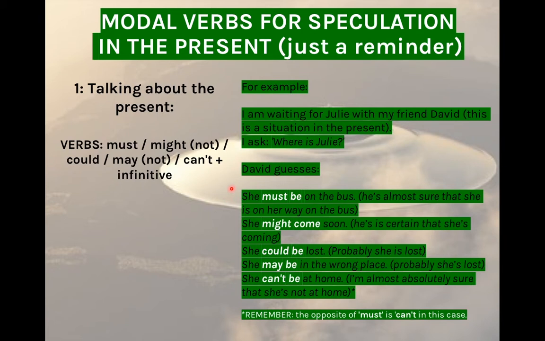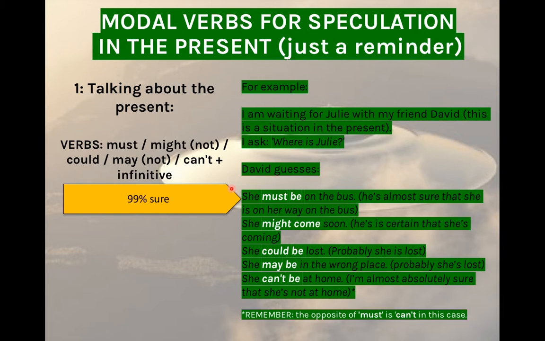He is almost sure that she is on her way on the bus. So he uses must be because he is 99% sure that she is on the bus. He has a degree of certainty of 99%, so he uses must be.